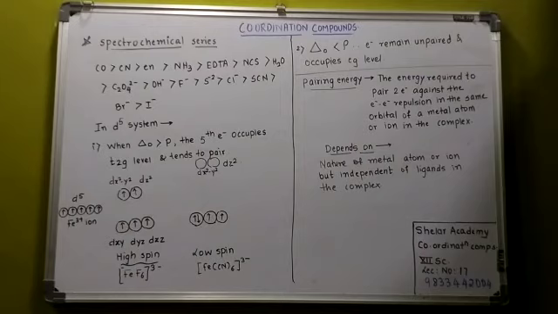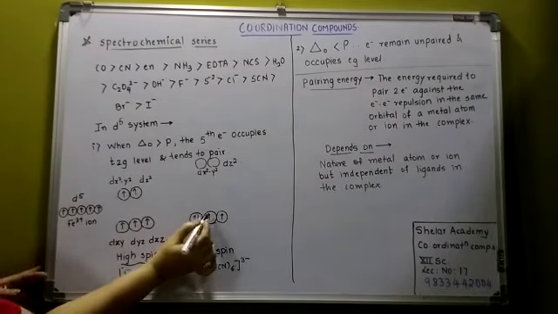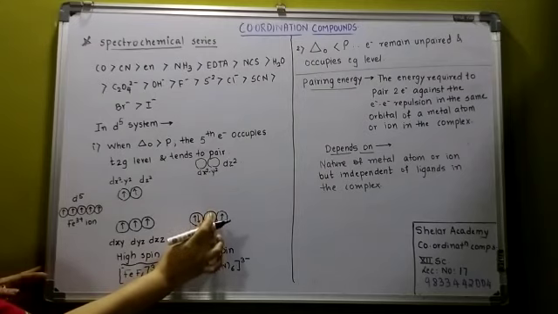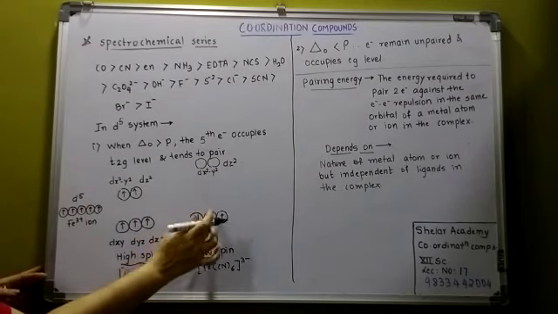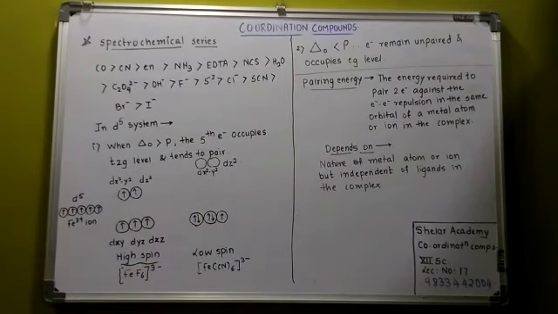Whereas if it is FeCN6, how is cyanide? Cyanide is strong. So what happened here? As it is strong, the difference is more. You can see the difference is less over here. 1, 2, 3, 4, 5. Okay, it's 5 over here. 1, 2, 3, 4, and this is the 5th, because we are considering D5 electrons. Cyanide is strong, so the pairing of the electrons takes place here. This difference is more, and here the difference is less.